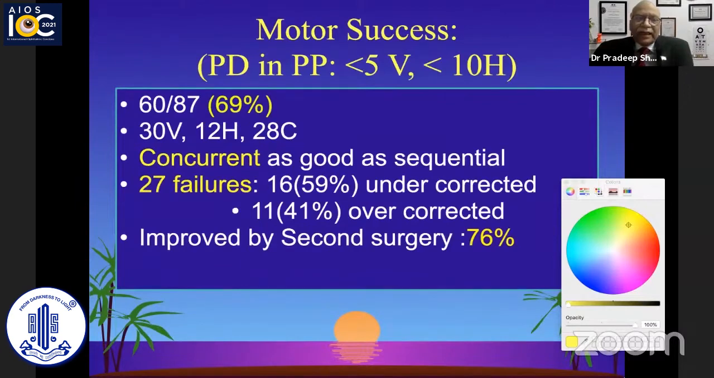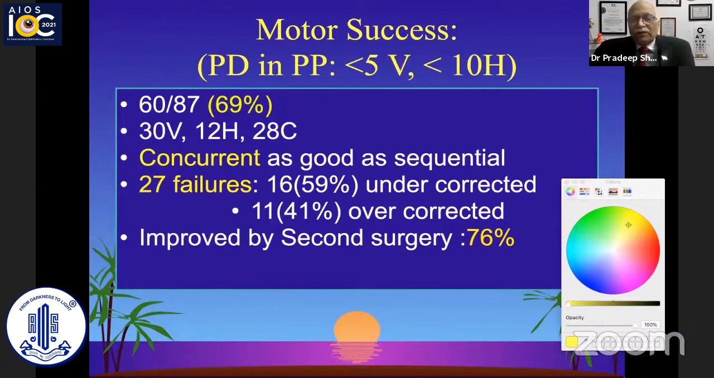What was the motor success in these cases? If we go by the criteria of prism diopters in primary position, considering less than 5 for vertical and less than 10 prisms of horizontal deviation, 60 of the 87 cases, that means about 69%, had a motor success. Concurrent was as good as sequential, but there were 27 failures. Now, if we analyze these 27 failures, we can see that 16, that means about 59%, were undercorrected and 41% were overcorrected.